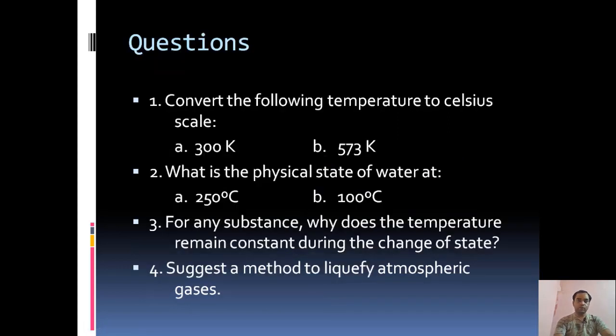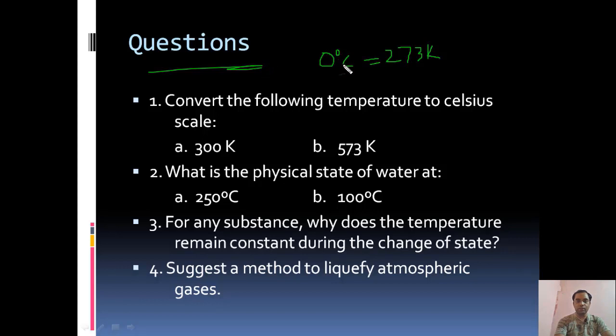Okay, so here are some questions. Convert the following temperature to Celsius. We know that 0 degree centigrade is equal to 273 Kelvin. We have 300 Kelvin. So what will be 300 Kelvin?